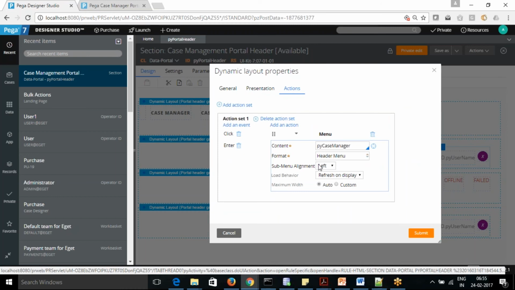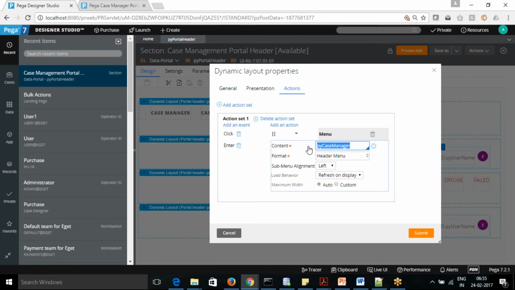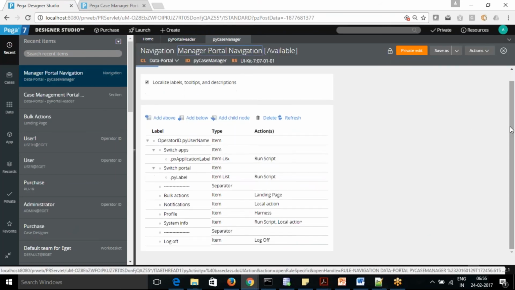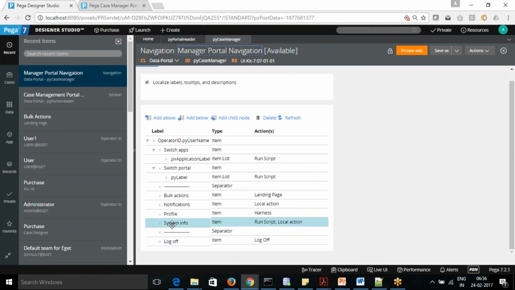Okay, so here it's opening the menu option. That's the name of that, the PY case manager. So let's see case manager. The same way, this is a navigation rule. You see all these options there in the navigation rule.